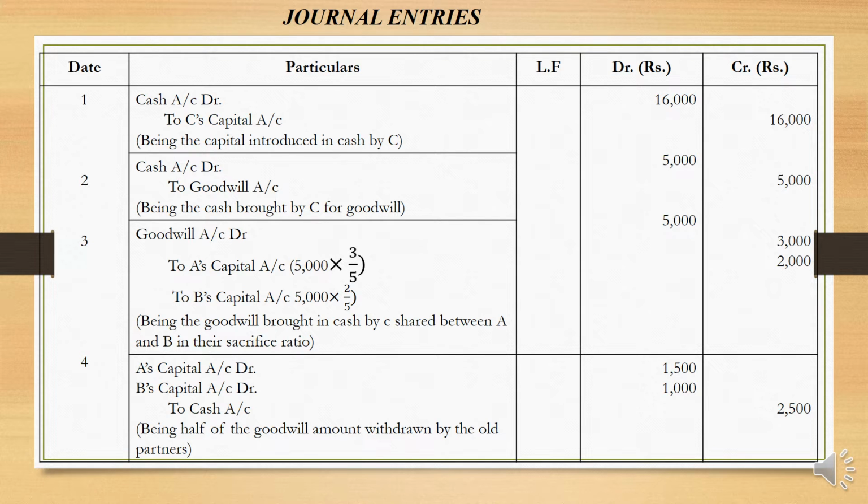Now suppose the old partners withdraw the goodwill. So for that you have to pass a journal entry. A's capital account debit 1,500. See, half of the goodwill amount is being withdrawn by each partner. So half of 3,000 is 1,500. B's capital account debit 1,000, so half of 2,000. To cash account 2,500. Narration: half of the goodwill amount withdrawn by the old partners.